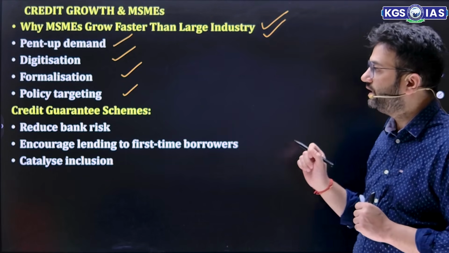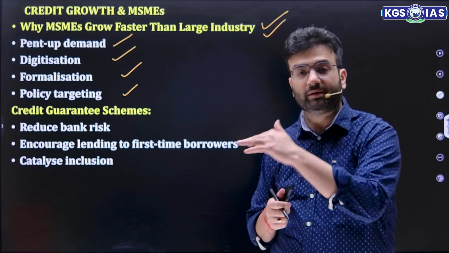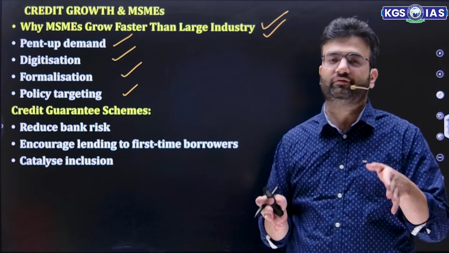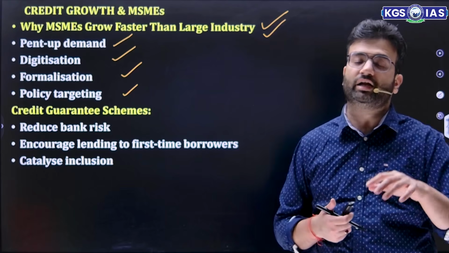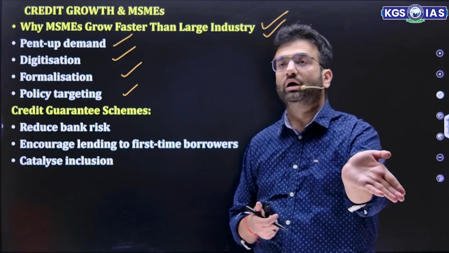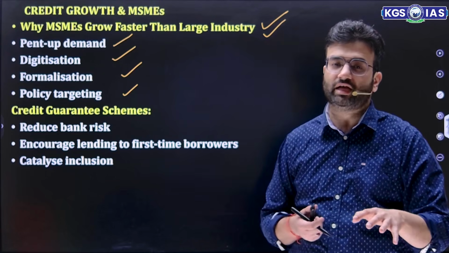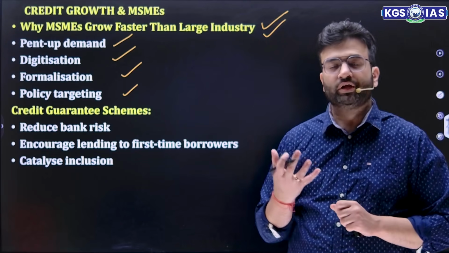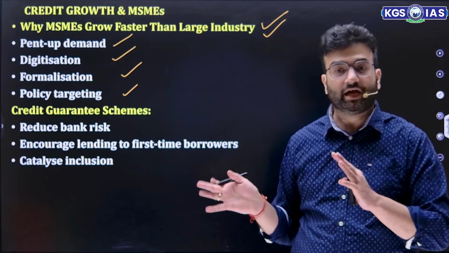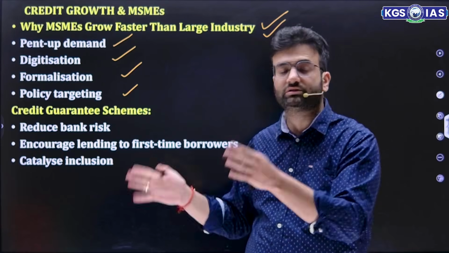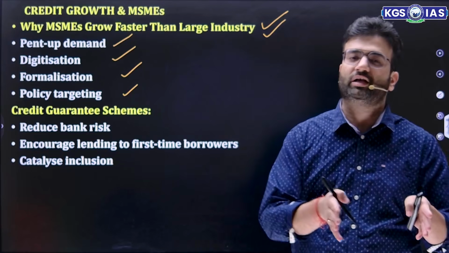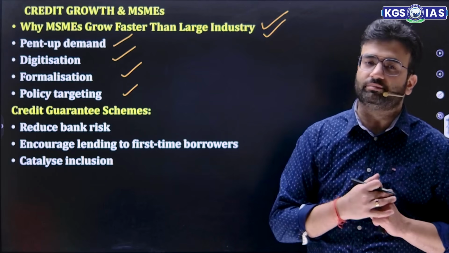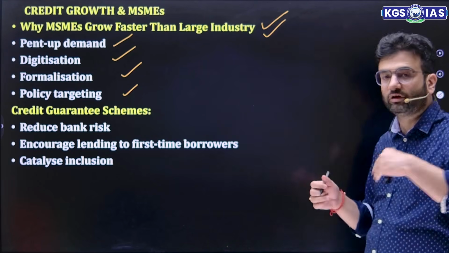Then under the credit guarantee schemes, meaning through the bad bank also, they'll get a fixed amount, so that if suppose they are not able to sell off their asset, or they are not able to generate that much amount by selling off the asset, they'll use this credit guarantee. So this credit guarantee scheme also reduces the bank risk. Now they have this thing in their mind that you need not stress about your NPAs, you should focus on your core banking activities. We will try to figure out how to reduce this NPA problem and how to clean your balance sheet.